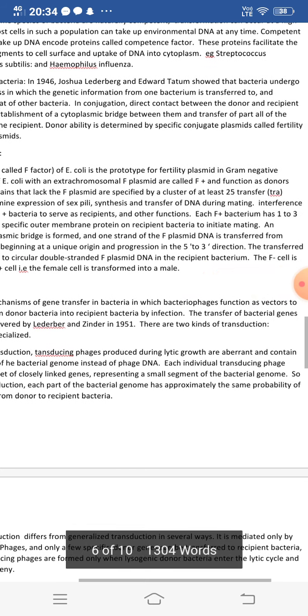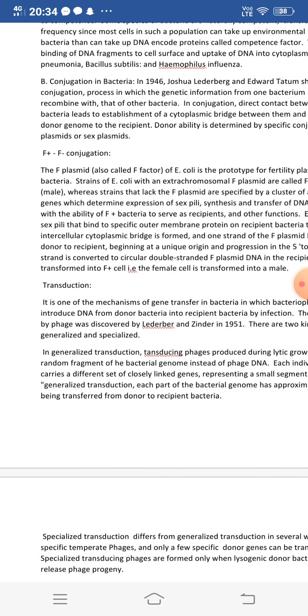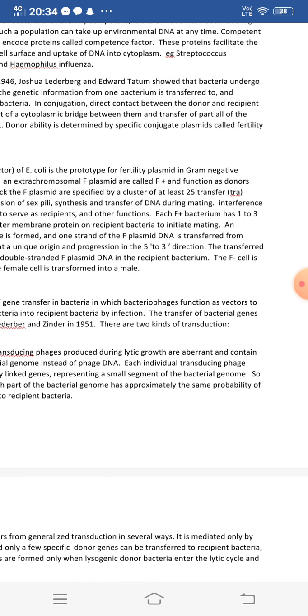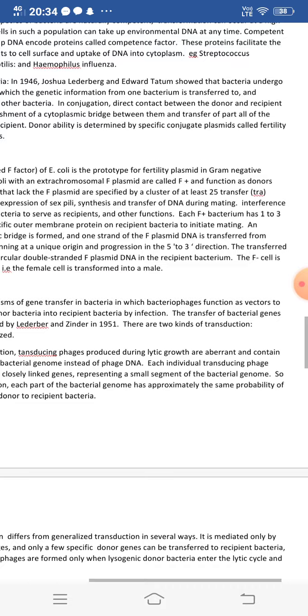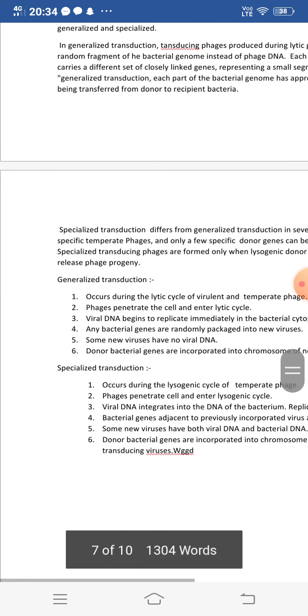Closely linked gene sets are transferred, representing a small segment of the bacterial genome of that particular bacteria. So in generalized transduction, each part of the bacterial genome has approximately the same probability of being transferred from donor to the recipient bacteria.